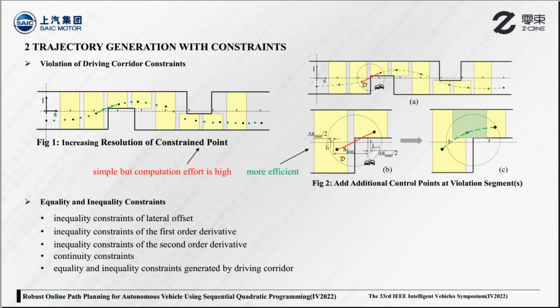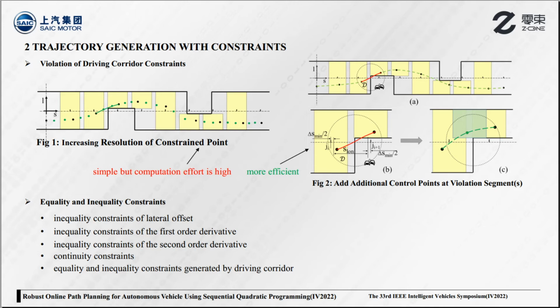As mentioned before, driving corridor constraints are applied to each link point. However, it only guarantees that the vehicle at link points stays within the driving corridor. It doesn't provide any guarantee on the safety of any other points of the path. To achieve such a guarantee, one simple way is to choose a well-designed resolution of driving corridor constraints.